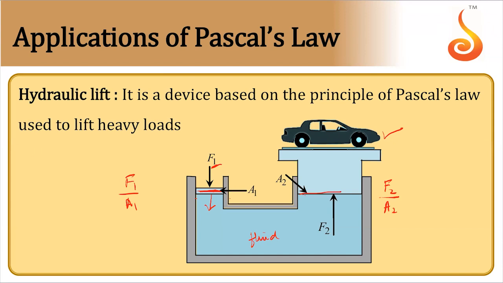A2 is greater than A1. So F1 by A1 is equal to F2 by A2. So F2 will be A2 by A1 into F1. Clearly A2 by A1 is greater than 1, so F2 will be greater than F1. If A2 by A1 is 100, that is, if the area of the second piston is 100 times the area of the first piston, then the force becomes 100 times the applied force. So it acts as a force magnifier.